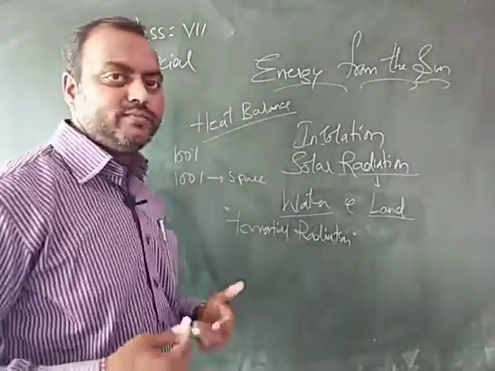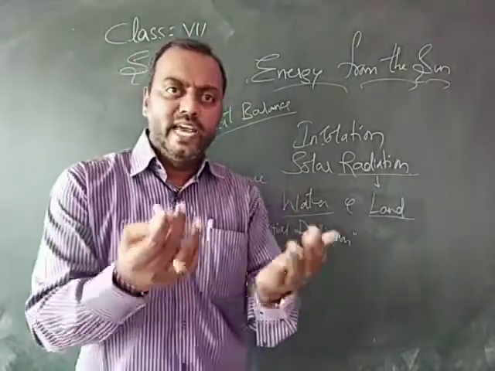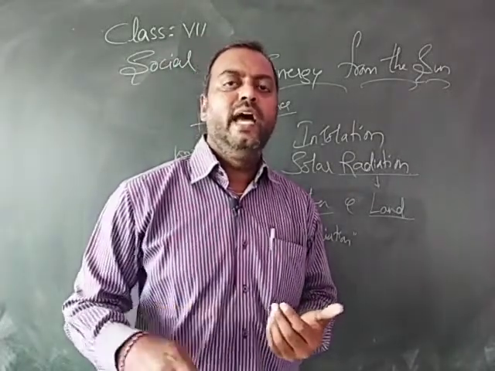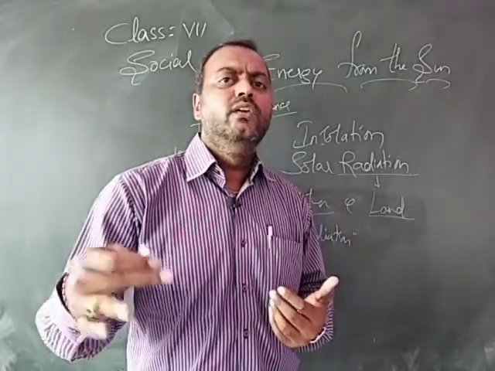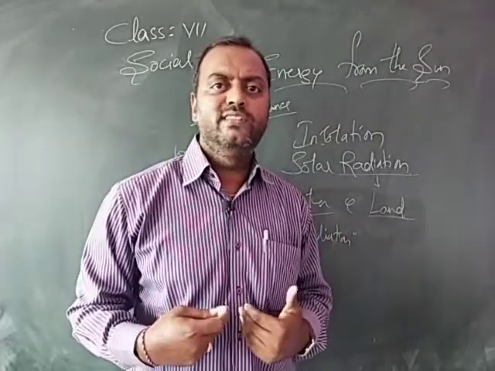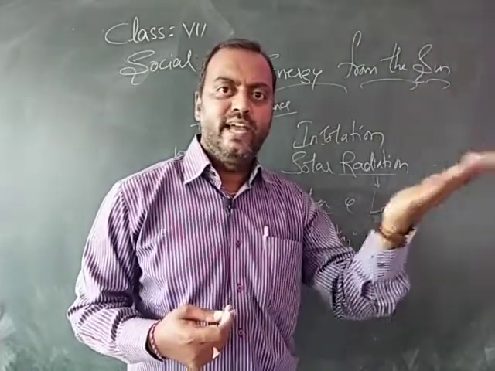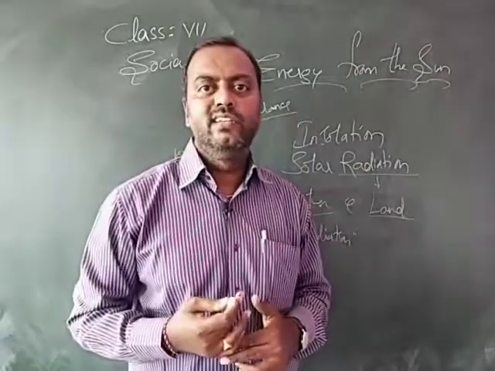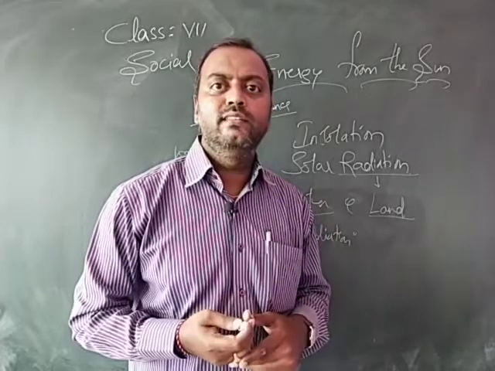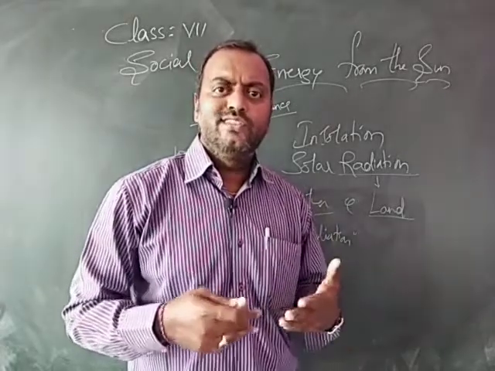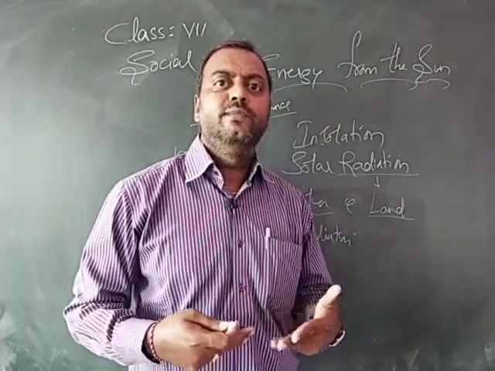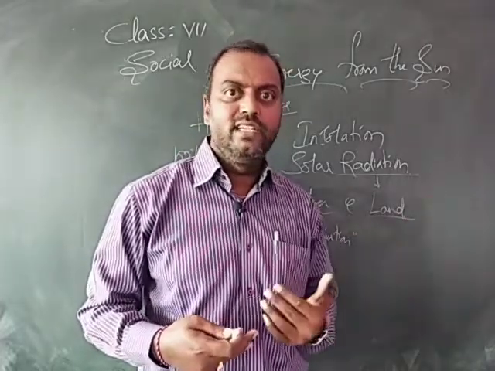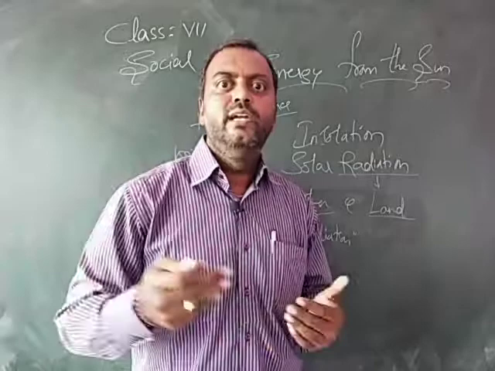Otherwise what happens? If it has received, let us imagine, 100 units, but it has given only 50 units, the remaining 50 units remain with the earth. Next day again it has received 100 units and again it has given 50 units. How many units are present with the earth now? 100 units. So slowly the earth becomes a hot place to live. Whatever it receives, if it doesn't give away, it becomes hot.